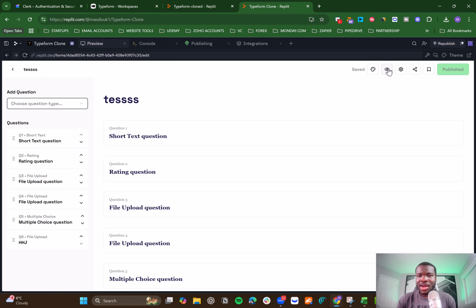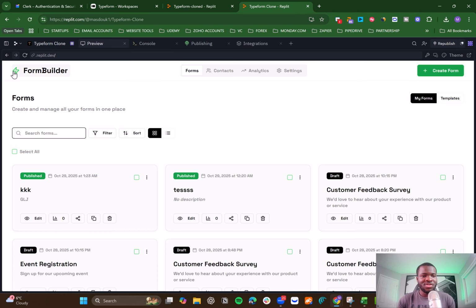Then from there, I also have the option to save it as a template, which we didn't have in the other one. So when I create a template which I like, I can save it and reuse it anytime I want. So you can see that those are the kind of features you can actually add within your app when you are building them.